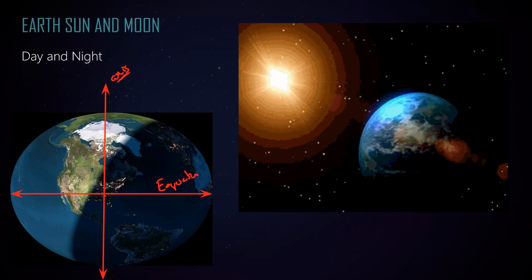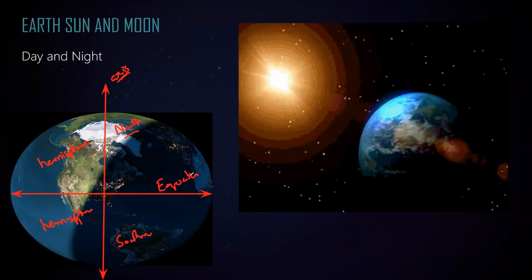When we divide the earth into two parts, these parts are known as hemispheres. So the top part is known as the northern hemisphere, and the bottom part is known as the southern hemisphere.